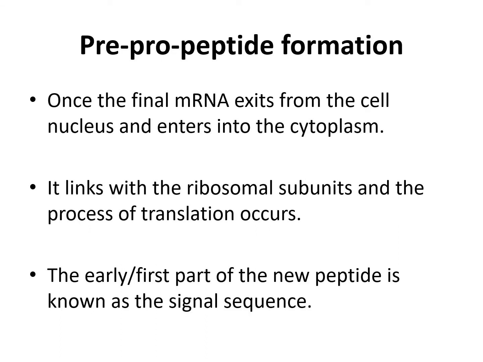Pre-pro-peptide formation. Once the final mRNA exits the cell nucleus and enters the cytoplasm, it links with the ribosomal subunit and translation occurs. The first part of the new peptide is known as the signal sequence.